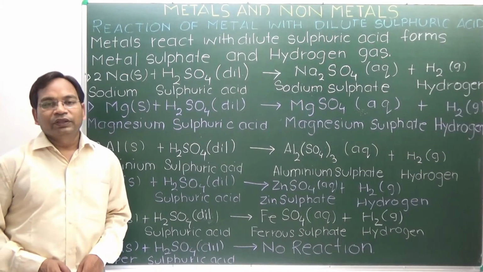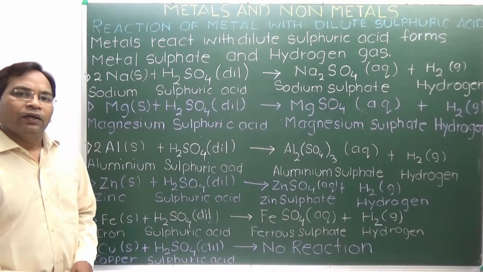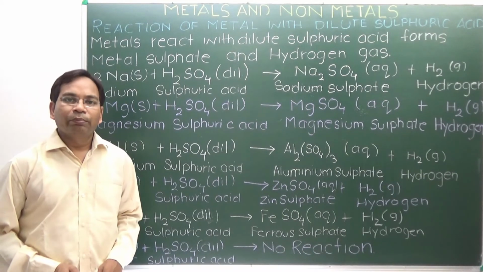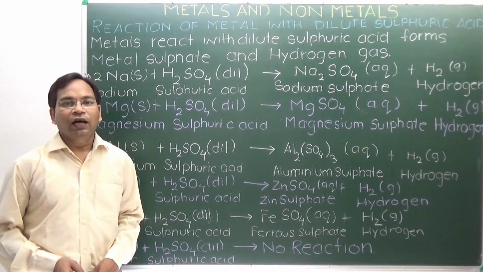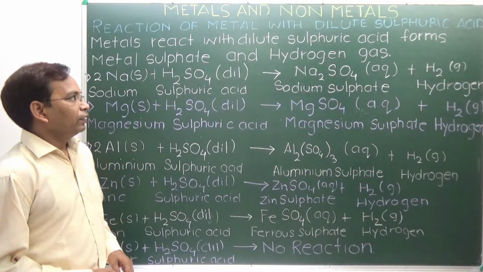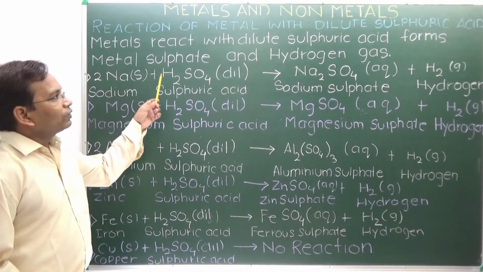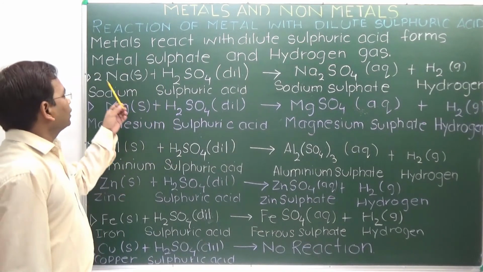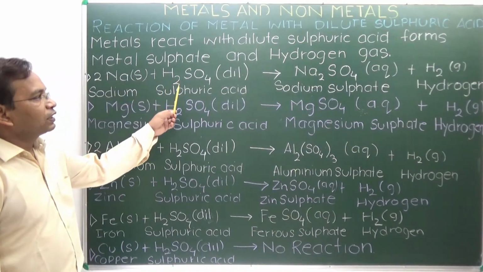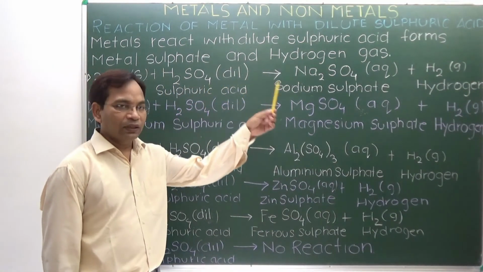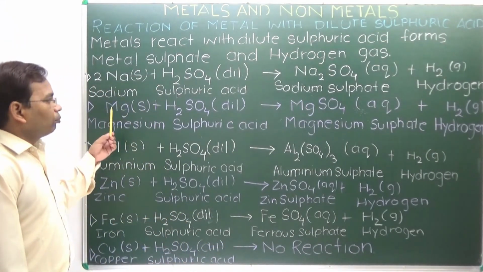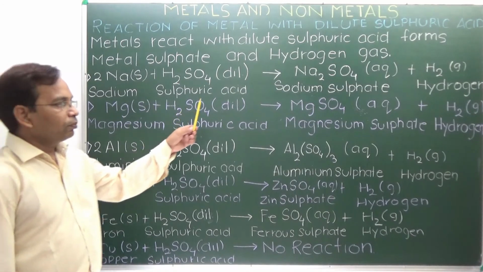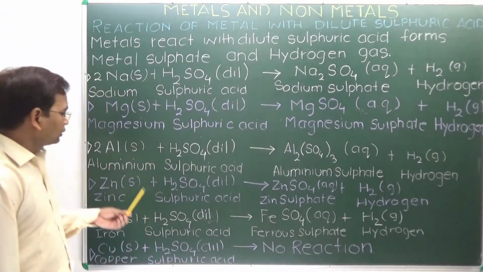Reaction of metal with sulfuric acid. Metals generally react with sulfuric acid to form metal sulfate and liberate hydrogen gas. Here metal reacts with dilute sulfuric acid to form metal sulfate and hydrogen gas. Sodium reacts with sulfuric acid to form sodium sulfate and hydrogen gas. Magnesium reacts with H2SO4, sulfuric acid, to form magnesium sulfate and hydrogen gas.